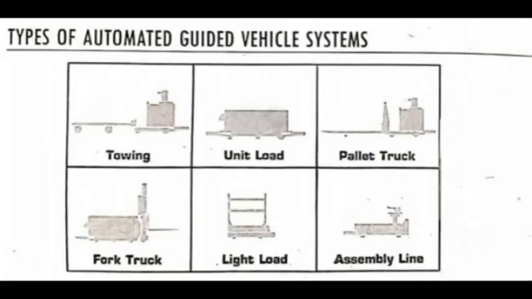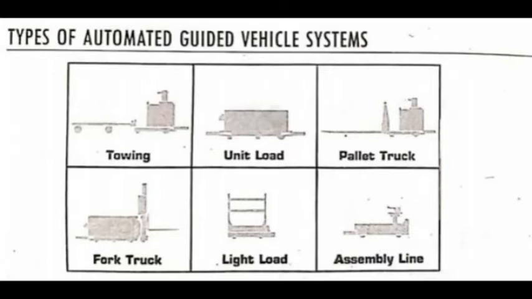The first one is towing vehicles. These were the first type of AGVs to be introduced, around 1954. Towing is coupling two or more objects together so that they may be pulled by a designated power source or sources. It consists of towing vehicles that pull one or more trailers to form a train. See this figure here, towing is there. So it forms an efficient transport system.